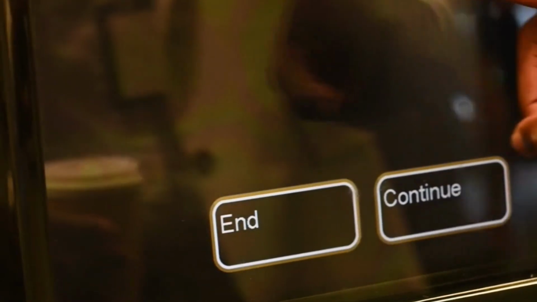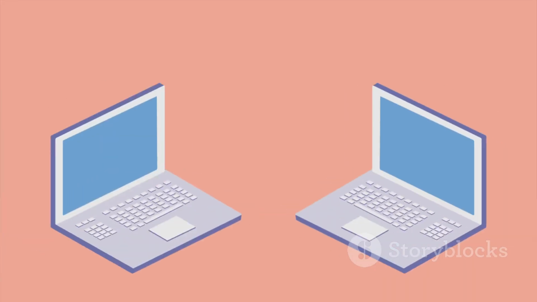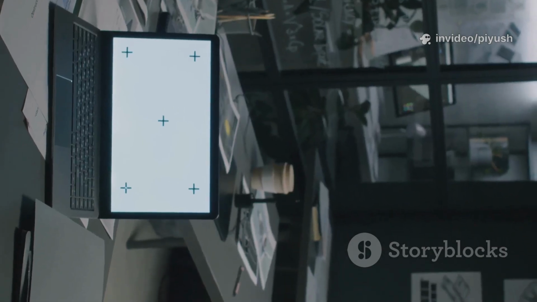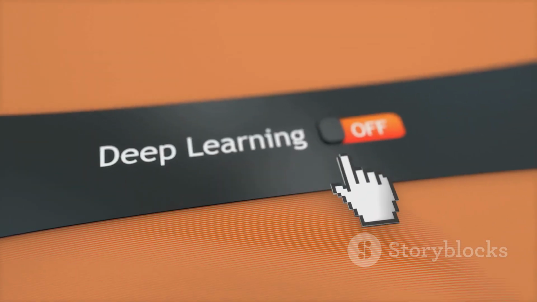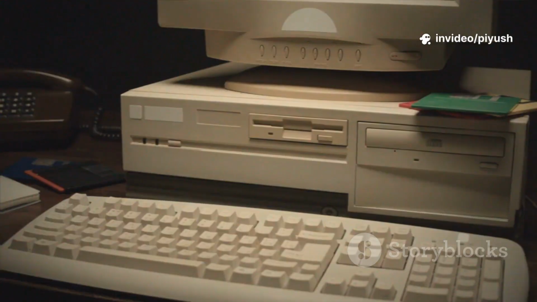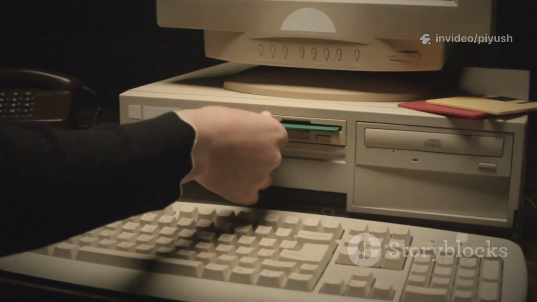The screen you are now looking at asks, which type of installation do you want? You will be given two options: Upgrade and Custom. The Upgrade option is used when you want to install a newer version of Windows over an older one, while keeping your files, settings, and applications. Since we are performing a clean, fresh installation, we must select the second option, Custom: Install Windows only (advanced). This option gives us complete control over where the new operating system will be installed.